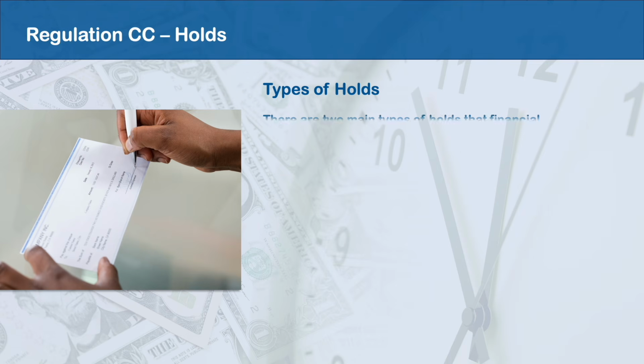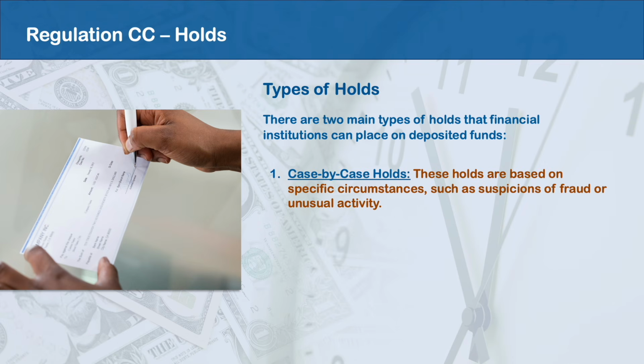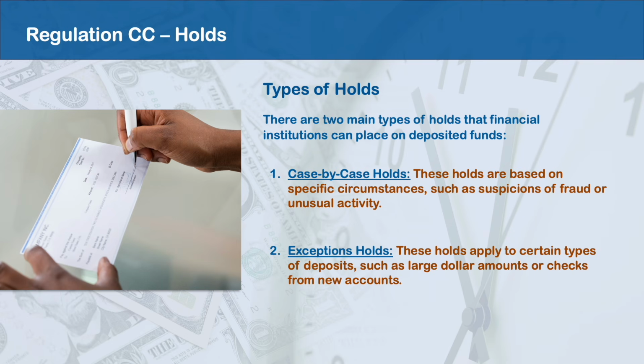Types of holds. There are two main types of holds that financial institutions can place on deposited funds. The first one is case-by-case holds. These holds are based on specific circumstances such as suspicions of fraud or unusual activity. The second is exceptions holds. These holds apply to certain types of deposits such as large dollar amounts or checks from new accounts.